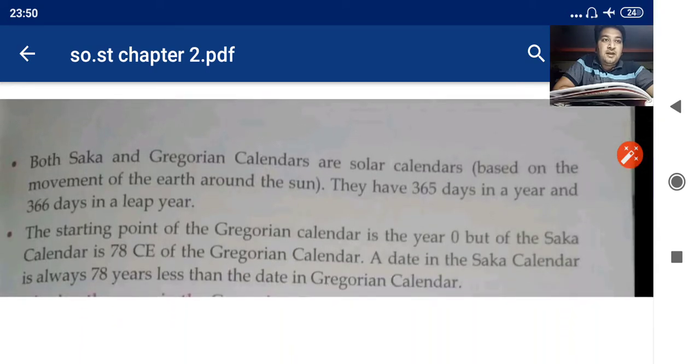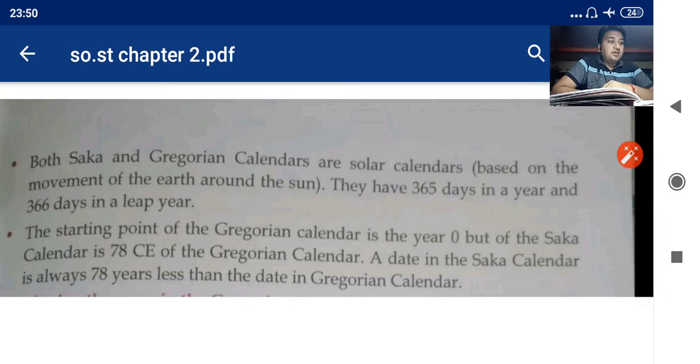It is the similarity. The first I have told, the difference between the first two calendars. The first difference was that the Shaka calendar's first month is Chaitra, that is March, and the Gregorian first month is January. The second similarity between these two calendars is both the Shaka and Gregorian calendars are solar calendars.